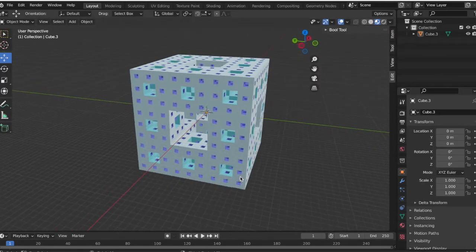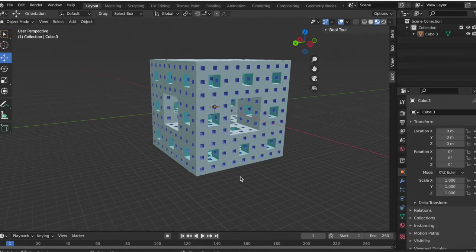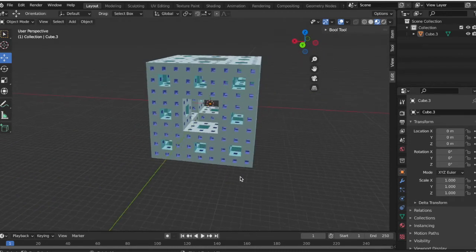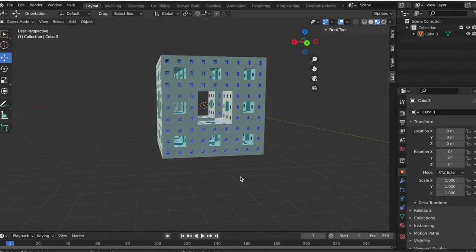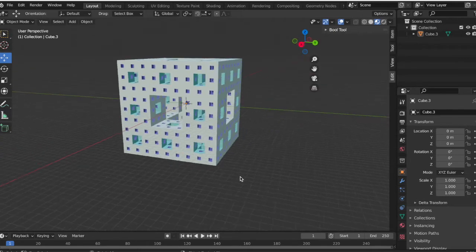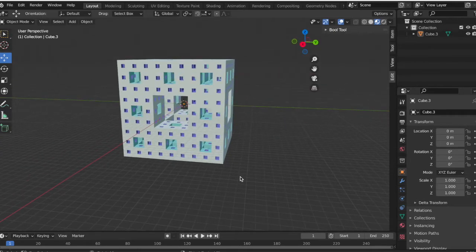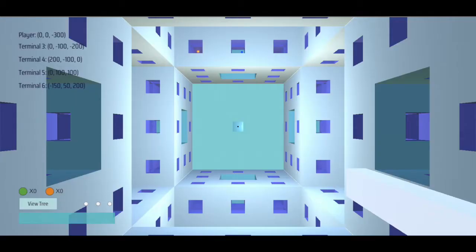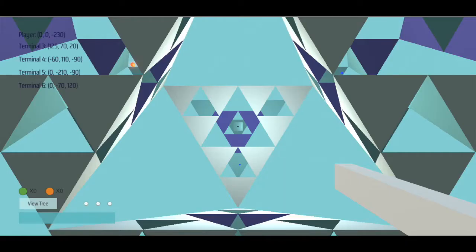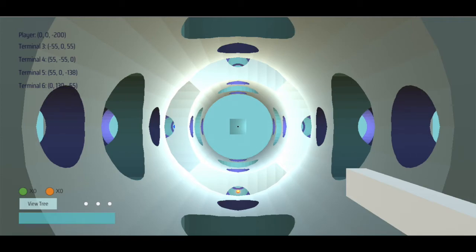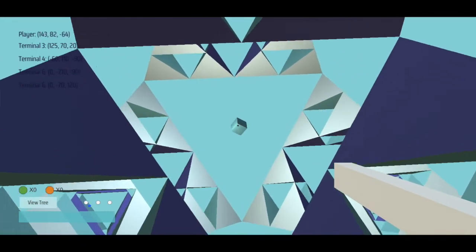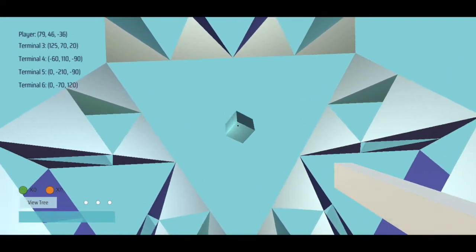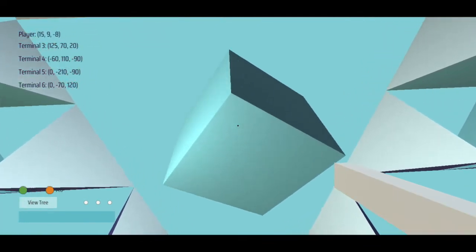To allow players to fly in the middle of fractals and appreciate their beauty, we use 3D fractals as the game map itself, modeled by Blender. We have designed 3 different fractal maps: the Menger sponge, the Sierpinski triangle, and the Menger cylinder. Try out the different maps and lose yourself in the breathtaking graphics.